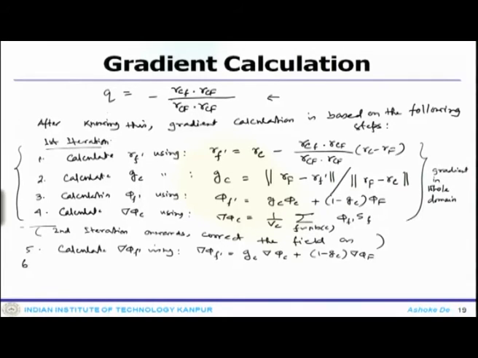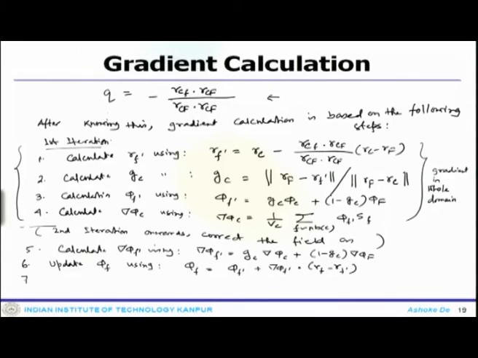Then you update phi f using phi f equals phi f prime plus delta phi f prime dot R f minus R f prime. So, that will update the phase value.